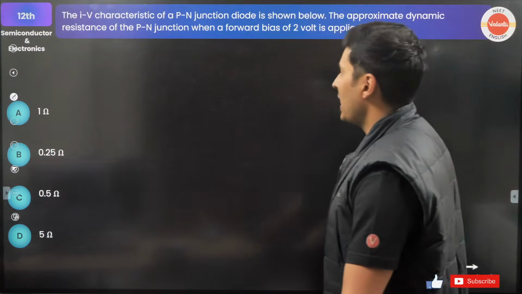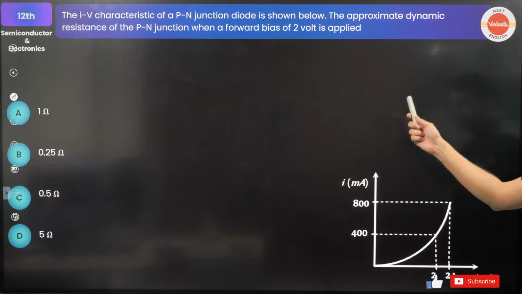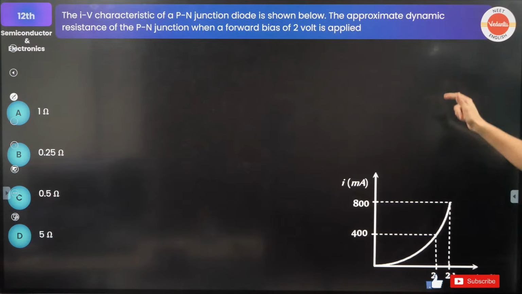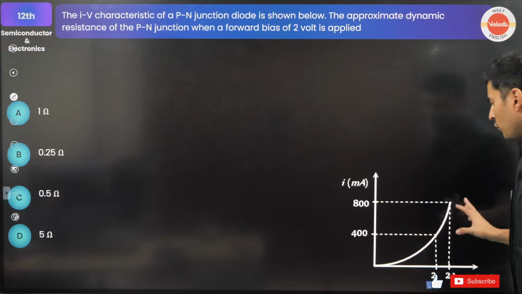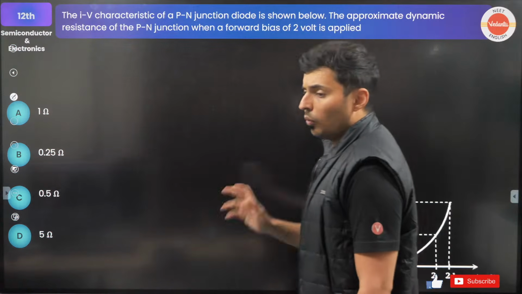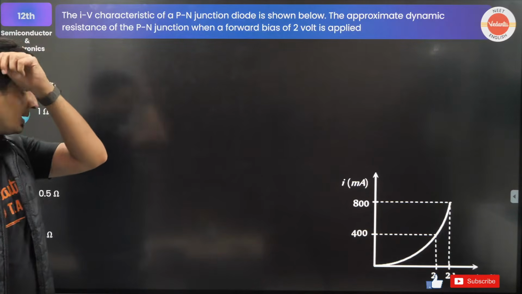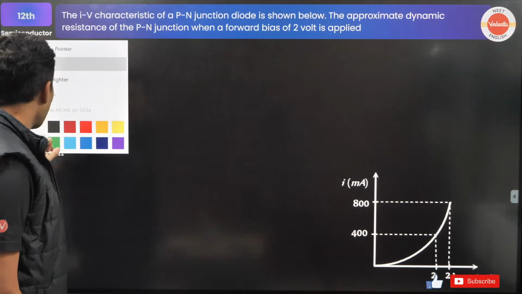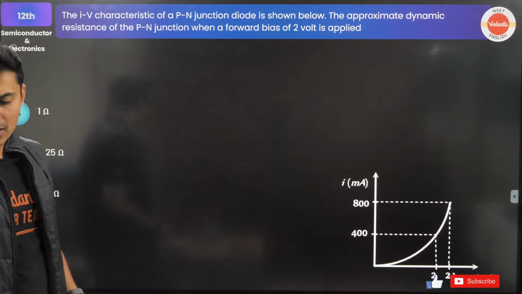The current-voltage characteristic of a PN junction diode is as shown. This is the voltage axis, and this is current in milliamperes. The question is, what is the approximate dynamic resistance of the diode in the forward bias as shown when 2 volts is applied? Yes, you can think of it like instantaneous and average. Come on my dear students, what do you think about this question?